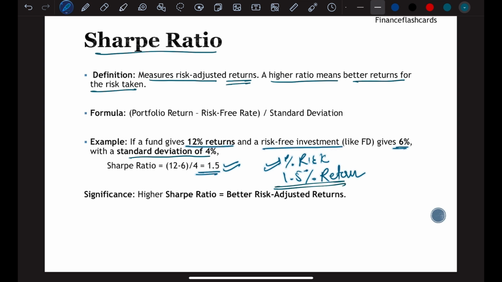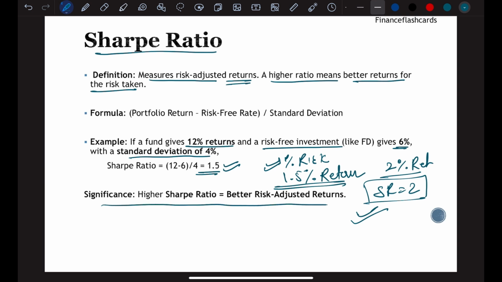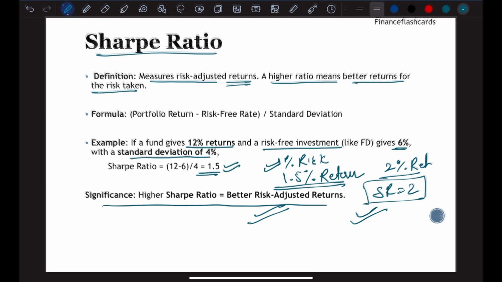Suppose there is another scheme which is delivering 2% return and has a Sharpe ratio of 2, which means that this scheme is delivering better return per unit of risk than the other scheme. And its significance, as I said, Sharpe ratio is equal to better risk adjusted return. The higher the number, the better the risk adjusted return.